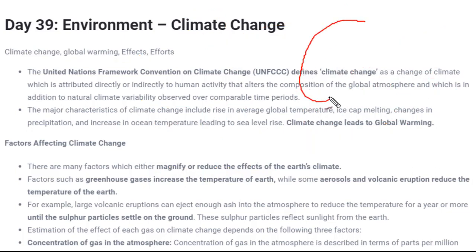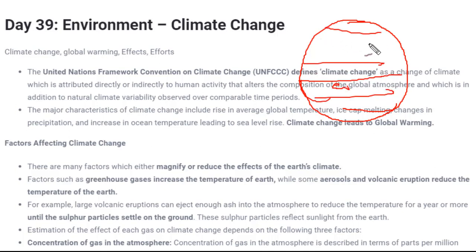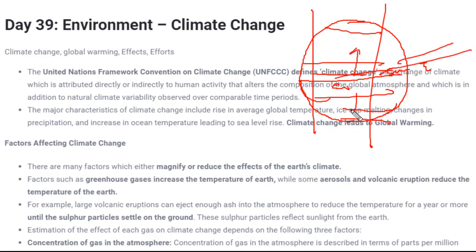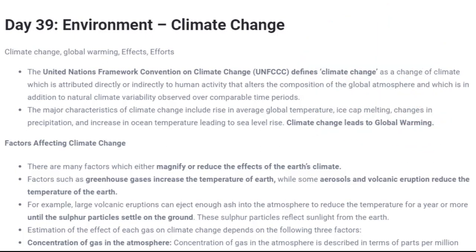For example, we have studied in geography. This is a very geographical concept, although we don't need to understand much over here, but still you should know about these things so that you can understand climate change very easily. We already know that Earth has certain latitudes like the equator, Tropic of Cancer, Tropic of Capricorn, and the polar latitudes. So there are certain belts regarding climate. When this belt shifts, for example, this is a belt of summer season, that means during this period the sun would be emitting light over here at maximum. And when this belt shifts from one position to another position, the climate changes. Okay, so this is all about climate change and how the climate changes.